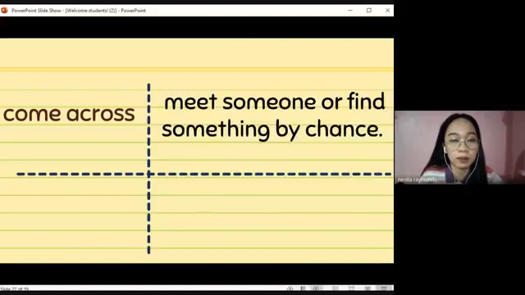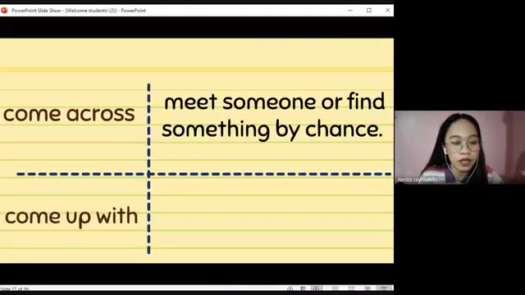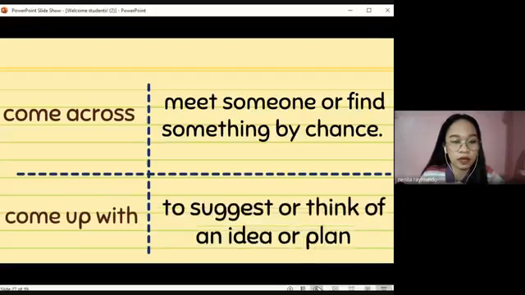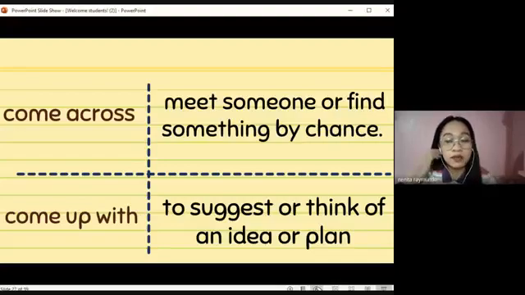We have the first one, came across, which means to meet someone or find something by chance. So like what you said earlier, in that part, we use came across when Nick's mother found a blog explaining the condition of her son Nick. The next one is come up with. There you go, you got it also correct. To come up with means to suggest or think of an idea or a plan.